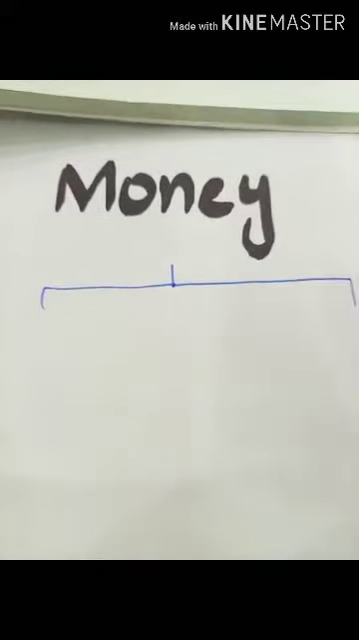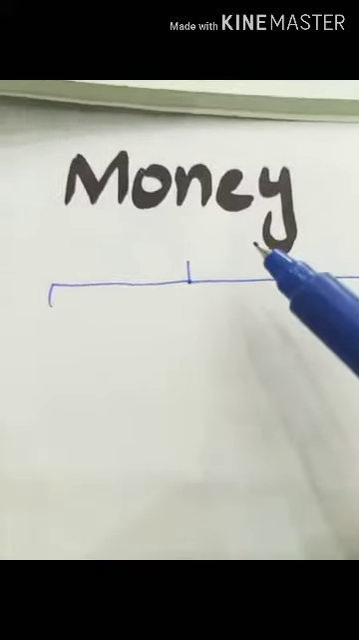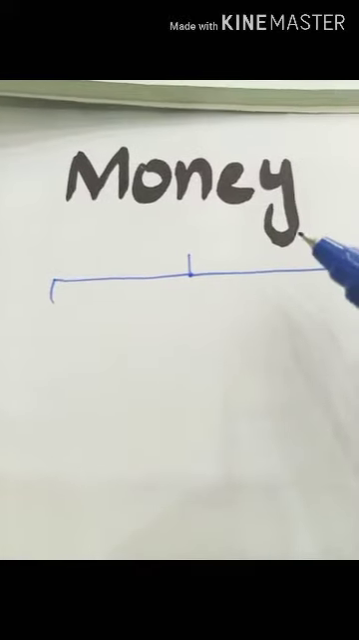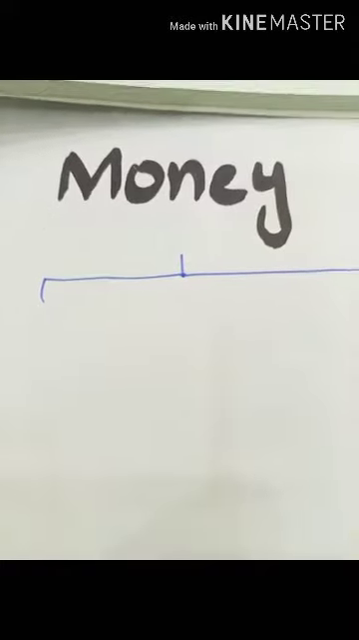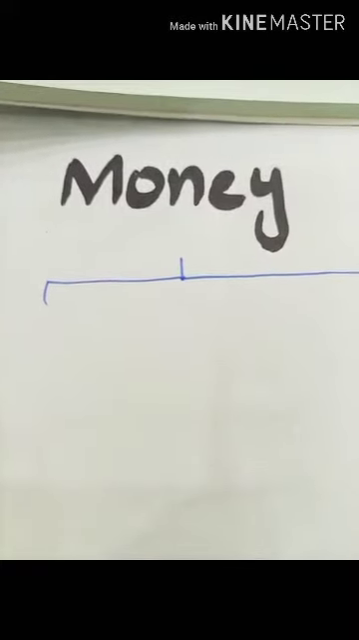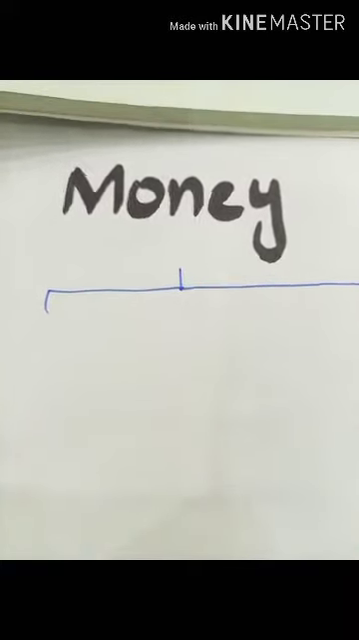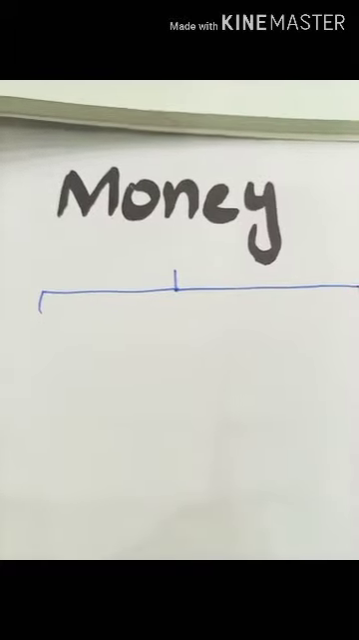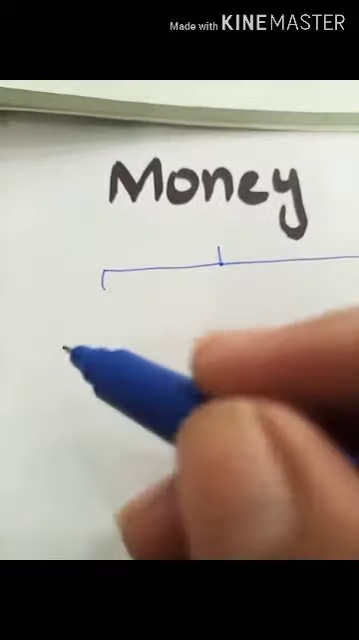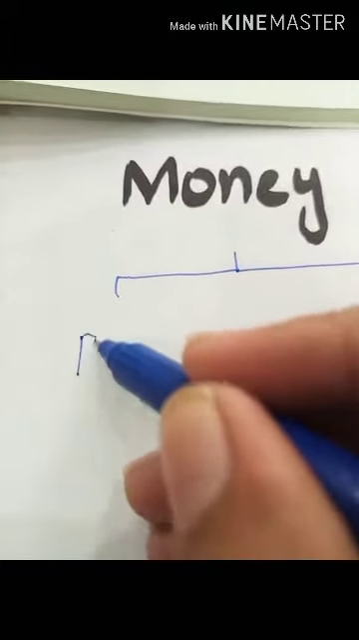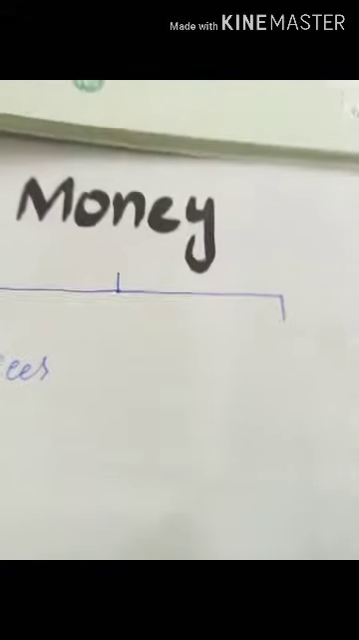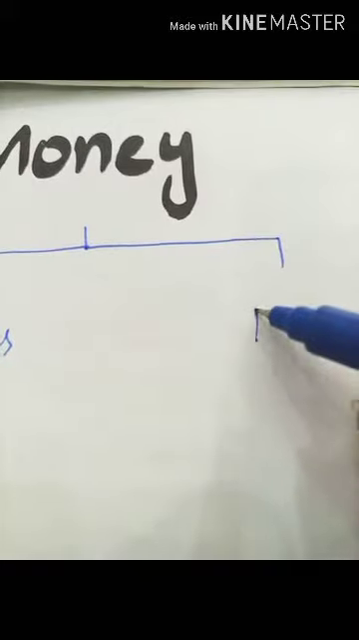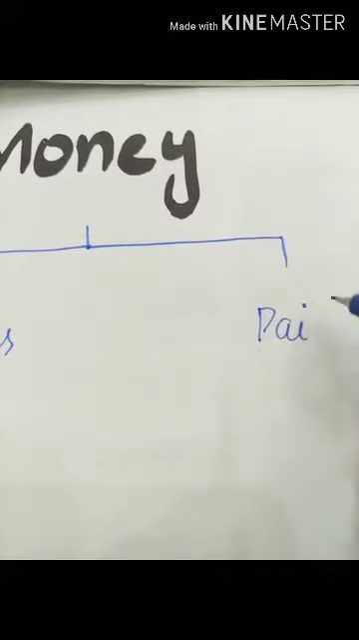Remember one thing, students, the value of money or the unit of money that is used by us may differ from one country to another country. For example, in Pakistan we are using the money and the unit is rupees and the paisas. Students, in Pakistan there are two types of money we are using, rupees and paisa. Okay, students?